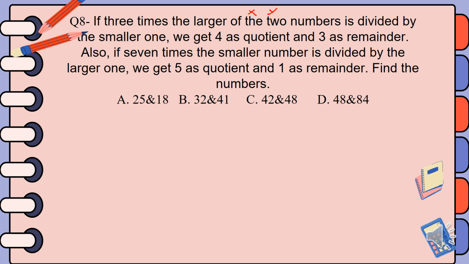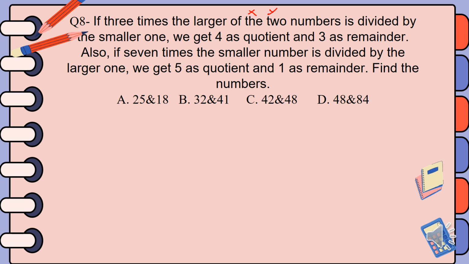And again from the second condition, that means if 7 times the smaller, that means 7y, is divided by x, we get 5 as a quotient and 1 as a remainder. From this you can write it in such a way: the dividend is 7y, so 7y is equal to 5x plus 1.